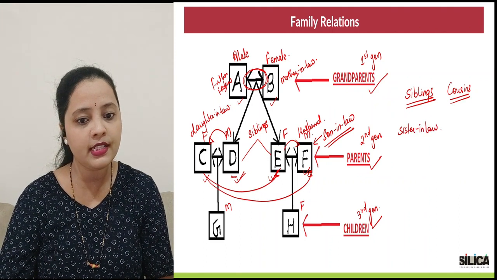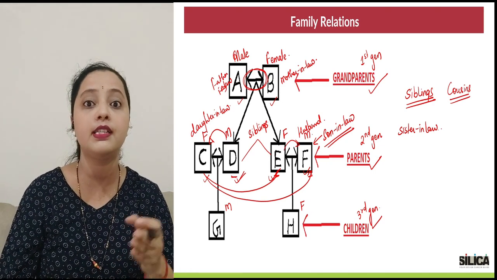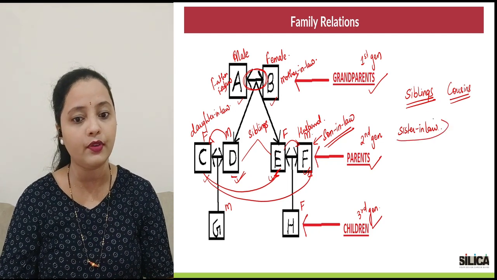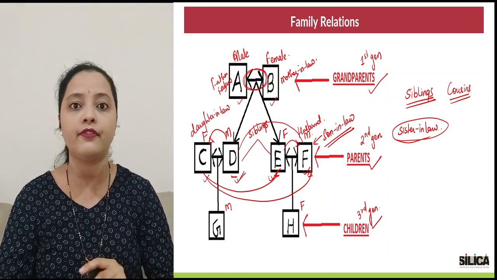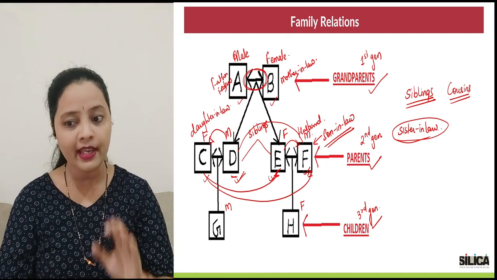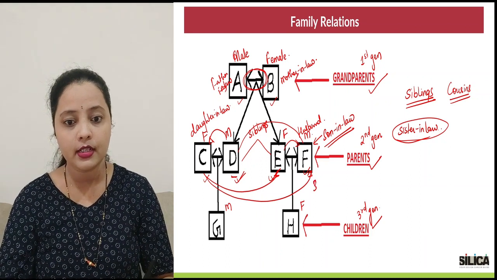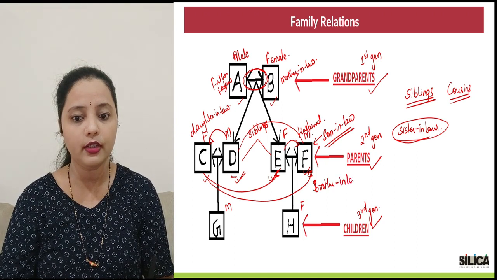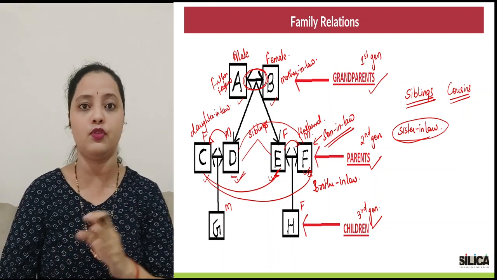And similarly, vice versa, I can say for C, who would be E? E is C's husband's sister. So again, the term that has to connect both of them would be sister-in-law. Now the similar thing would exist between D and F. Now what are D and F? D and F both are boys, right? Now F is D's sister's husband. So he would be the brother-in-law for D. And vice versa will also hold true. For F, who is D, he is also the brother-in-law.